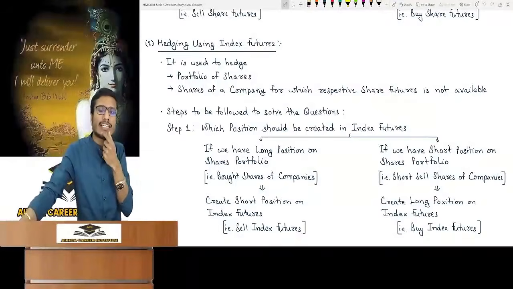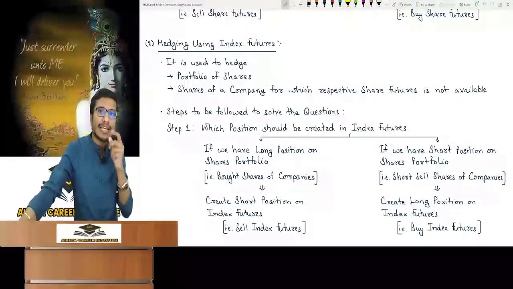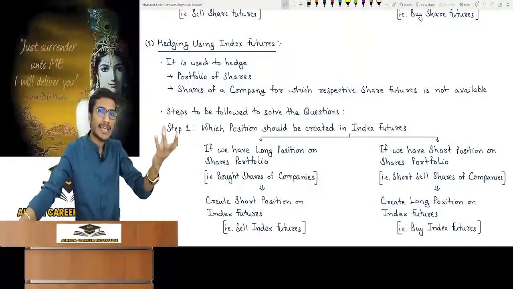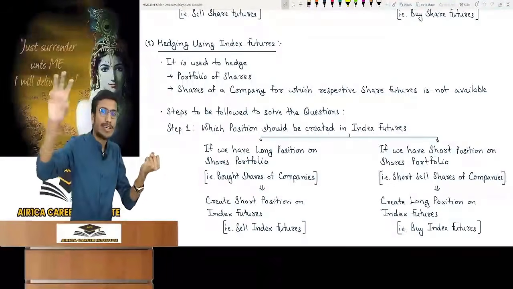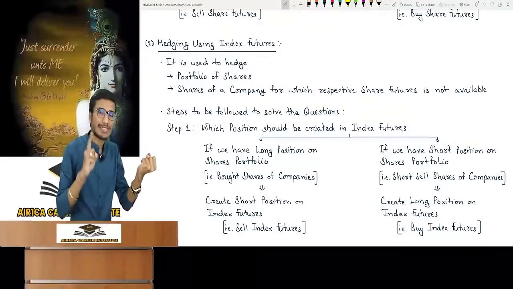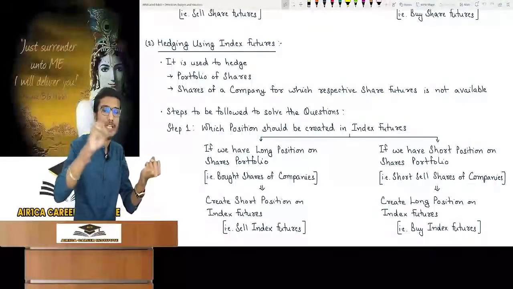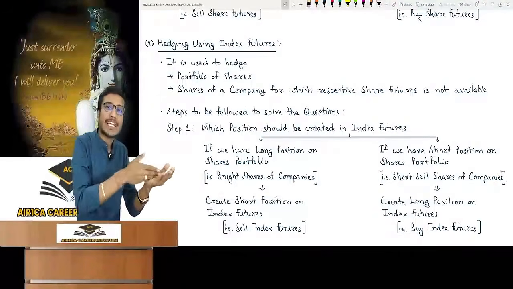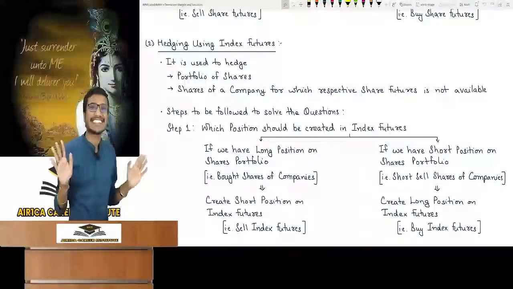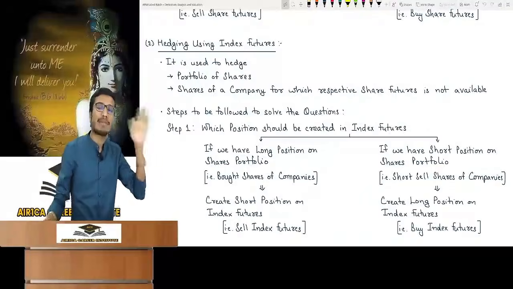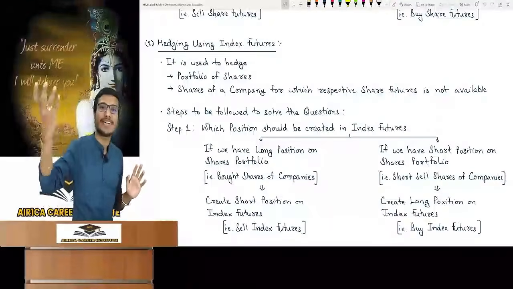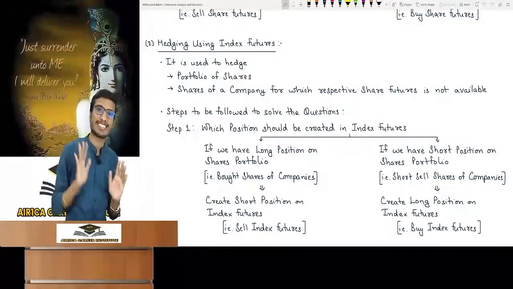Sir, why will we use them for hedging? Sir, we might use them where we have bought Nifty in our cash market, with a long position on the index, and we will do short on the index future. Is it like that? If you are thinking like this, then it is absolutely wrong. You can never buy and sell an index in the cash market. Can Nifty or Sensex be bought and sold? No. You can't take a position in the cash market. Only derivatives and futures contract betting can be there.